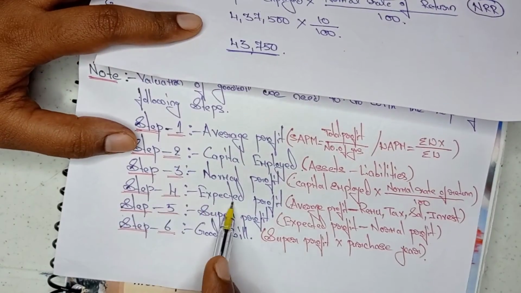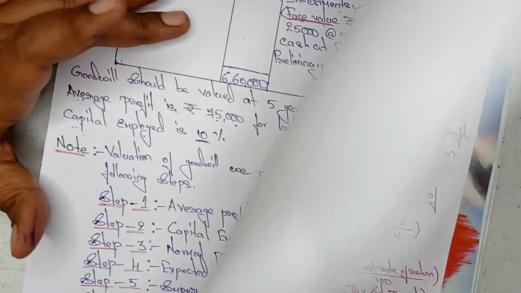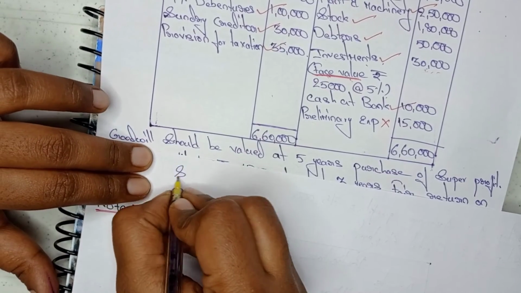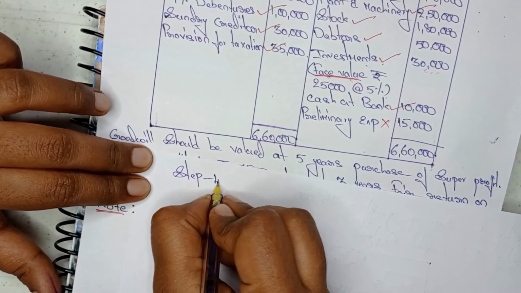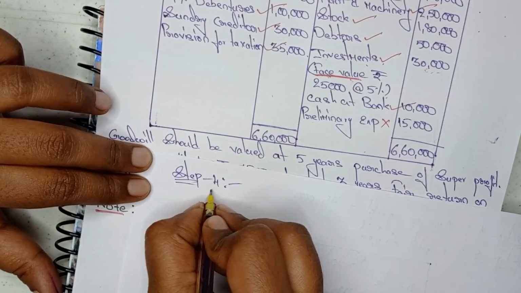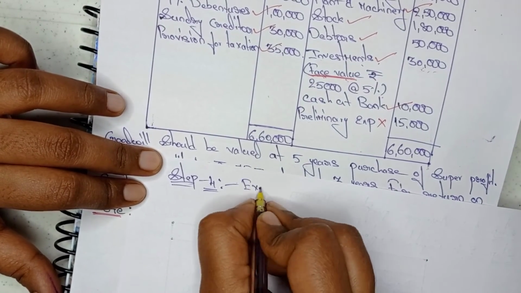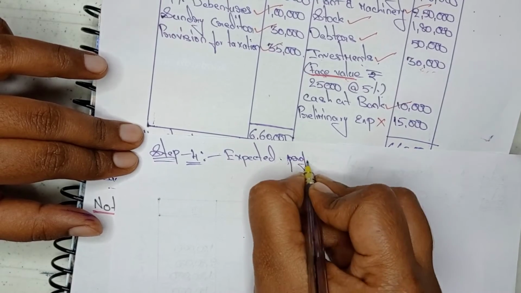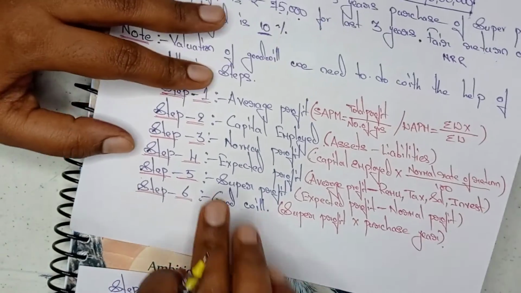What is step 4? Expected profit. What is the formula of expected profit?